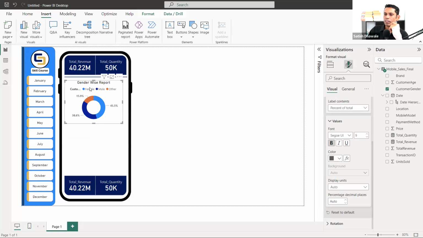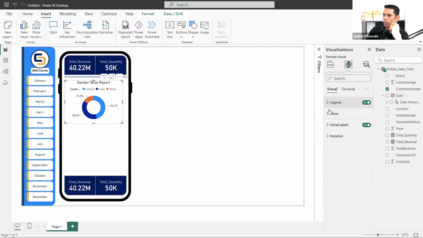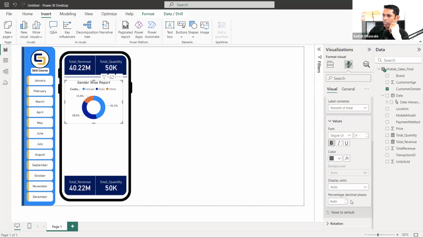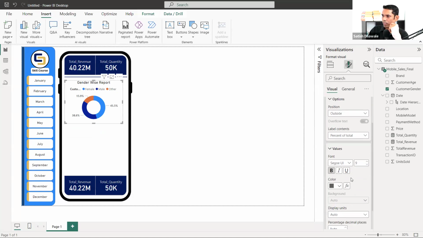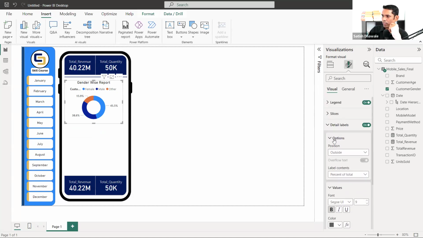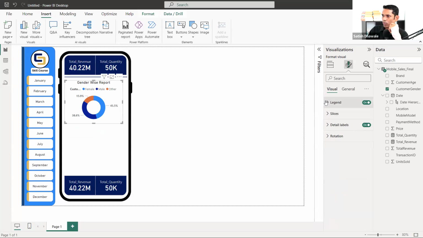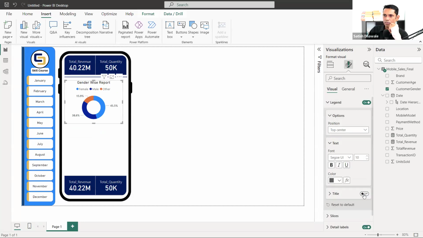And again, one more thing. This is one more title here. I don't want to display that title. So in order to remove that title, click on detail levels. Here is one more option that you can remove. Where is it? I think it's not in detail levels, it's inside the text. Here it is, title. Remove this, the title that you need to remove. Look at what is happening on the screen now.